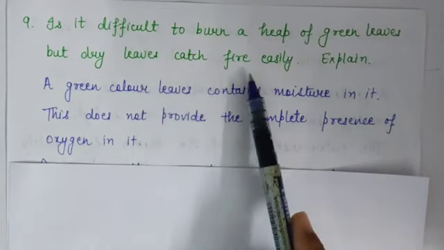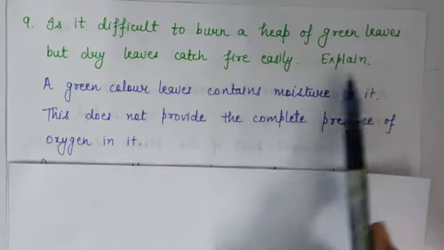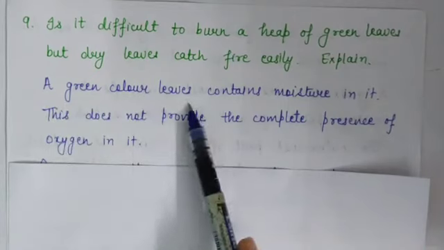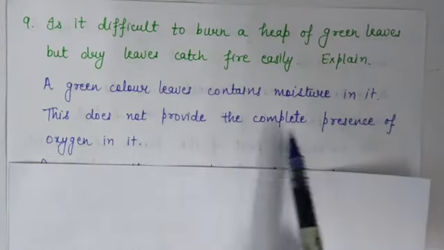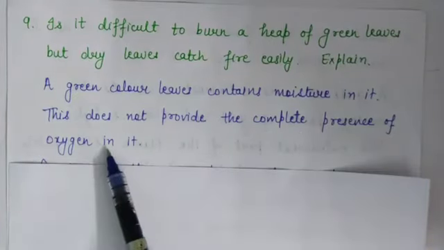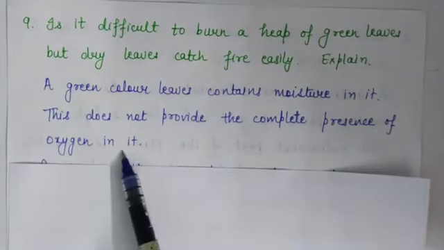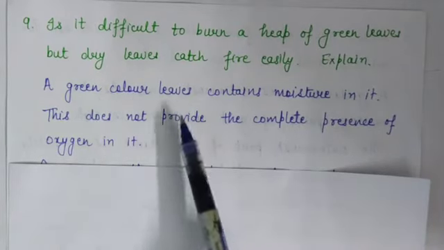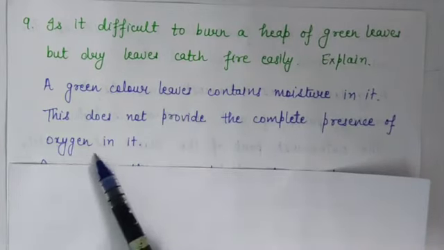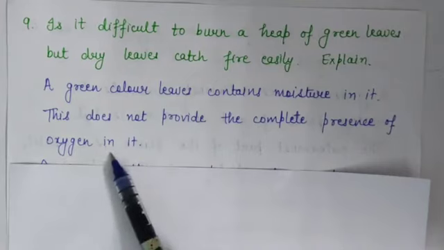Why does it happen? The answer is, green leaves contain moisture in them. This does not provide the complete presence of oxygen. Due to moisture present in the green leaves, the proper amount of oxygen is not supplied to them.